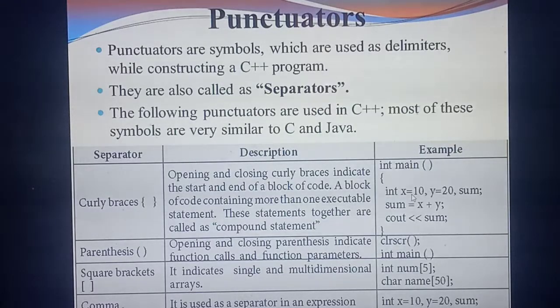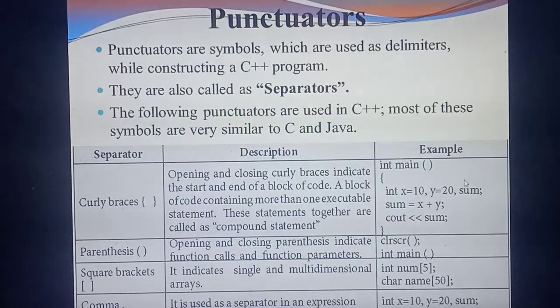Int x equal to 10, y is 20, and the next variable you declared as sum. Next see this, and also each and every line will end with a semicolon. Very, very important. So whatever lines you are writing inside the curly brace, each and everything will end with a semicolon. Understand? So see the next line.